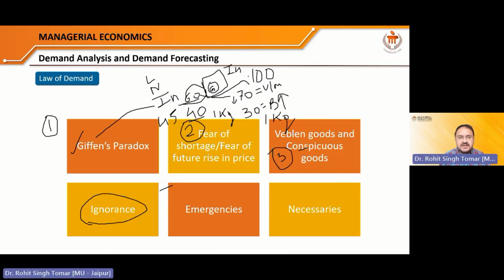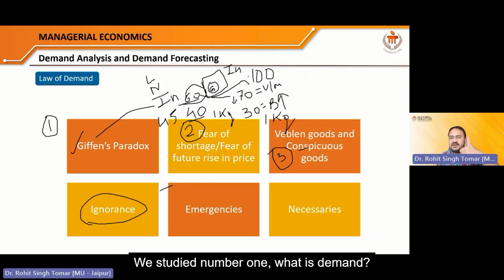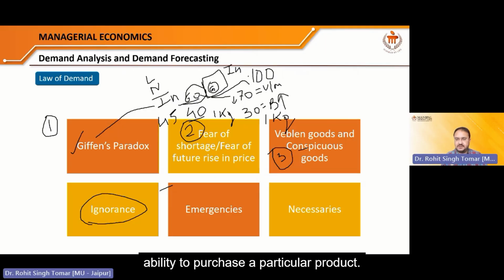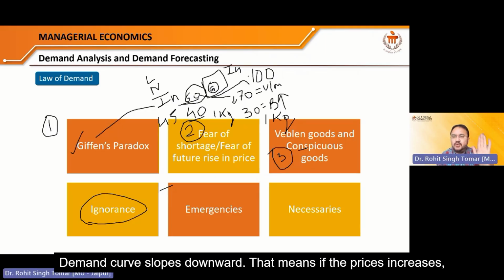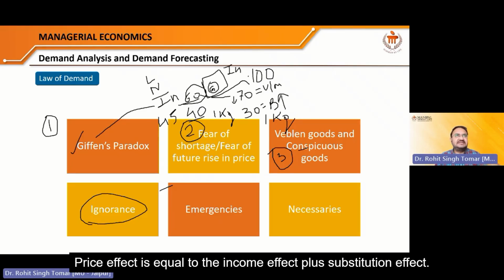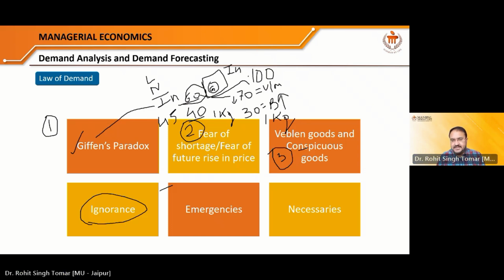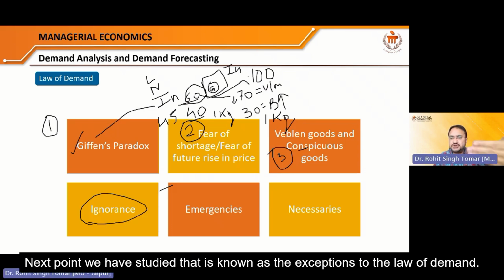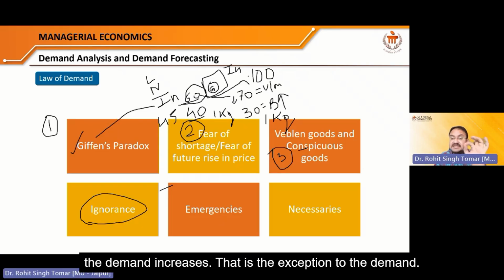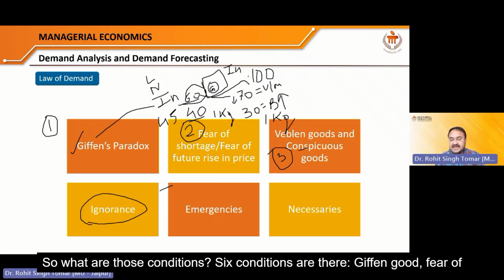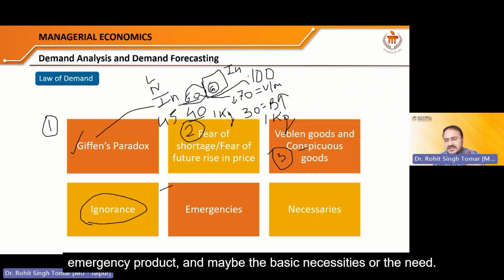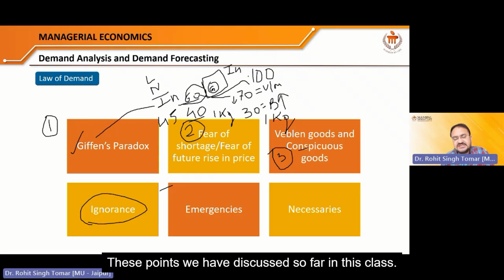Right. So till this point, what have we studied? We studied number 1, what is demand? Demand is a composition of desire, willingness, and ability to purchase a particular product. The demand curve slopes downward. That means if the price increases, demand decreases. What is the reason? Price effect is the reason. Price effect is equal to the income effect plus the substitution effect. Next point we have studied is the exceptions to the law of demand. That means when prices increase, the demand increases. So what are those conditions? Six conditions are there: Giffen good, fear of shortage, Veblen or conspicuous consumption, ignorance good, emergency product, and maybe the basic necessities. These points we have discussed so far in this class.